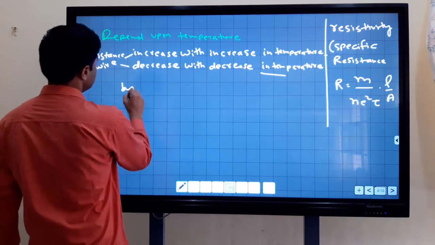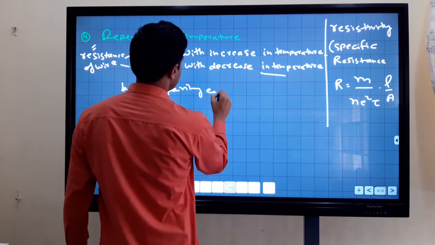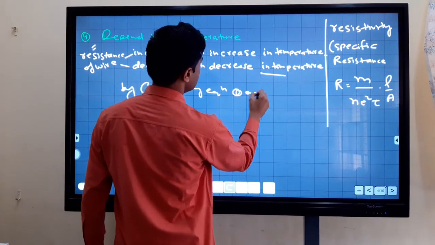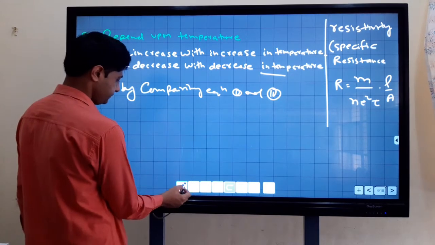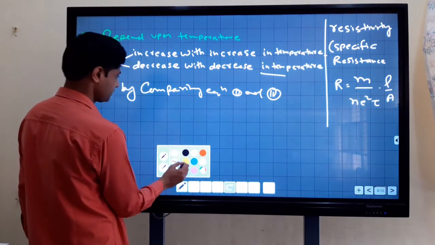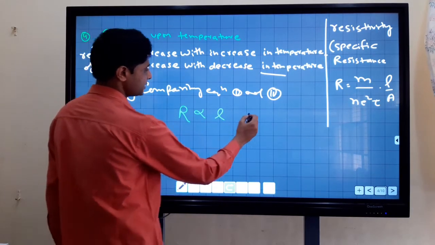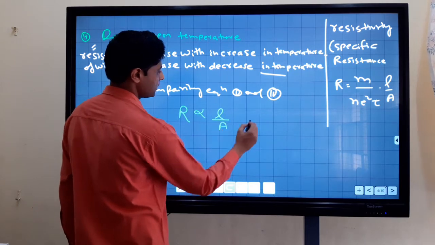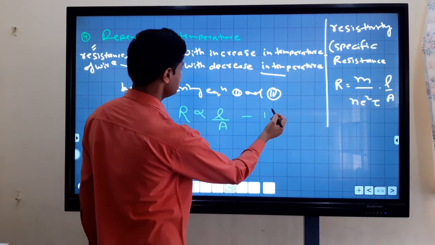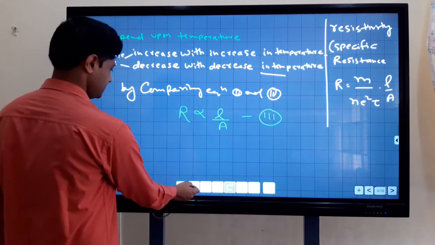So by comparing equation first and second, R is proportional to L upon A. This is equation third.